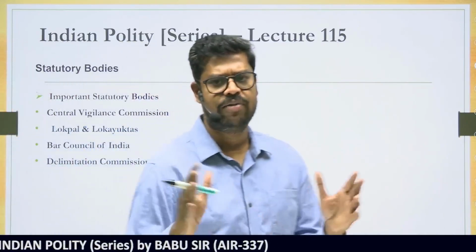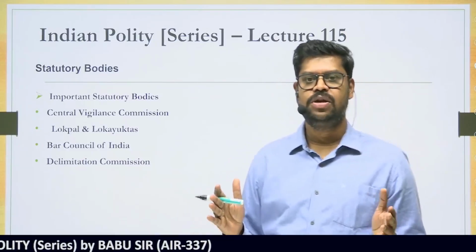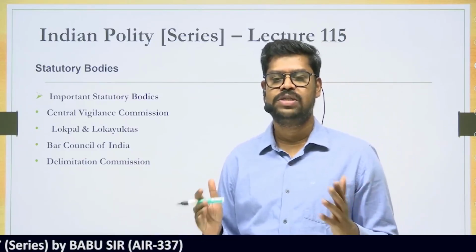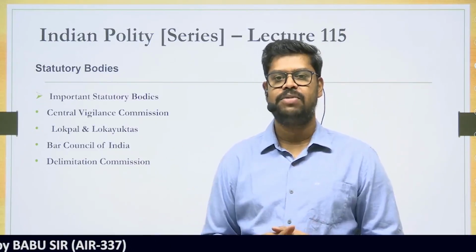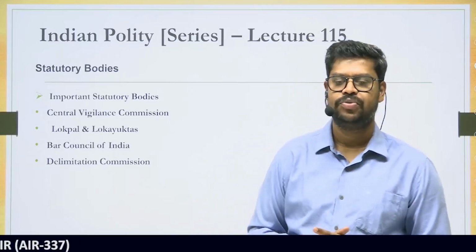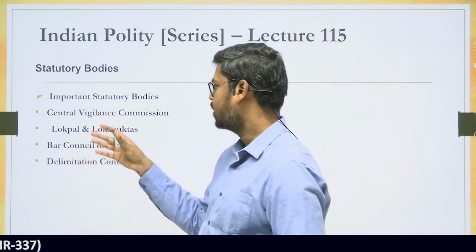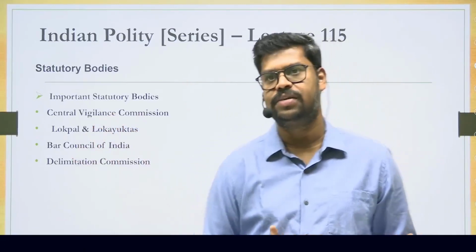So we are trying to cover the most important thing. As I already said, what is a statutory body? A statutory body is something which is established by way of a statute. If it is established by way of a statute, then it becomes what is called a statutory body. In all these cases, the Central Vigilance Commission is established by the Central Vigilance Commission Act.